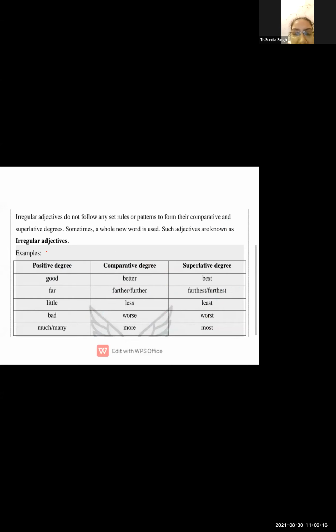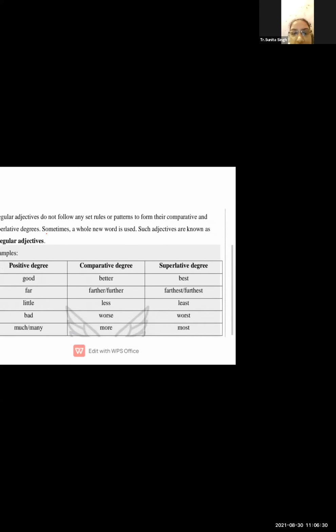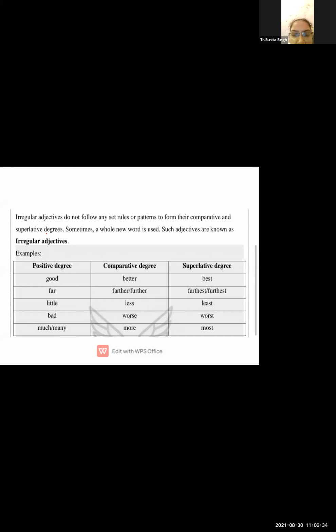For comparative, we are using better. For superlative, we are using best. Okay. So such kinds of words where we have to use a whole new word.